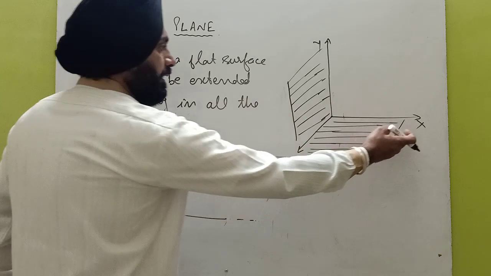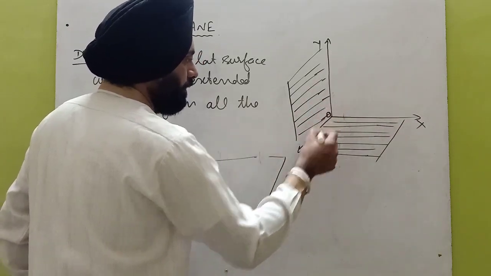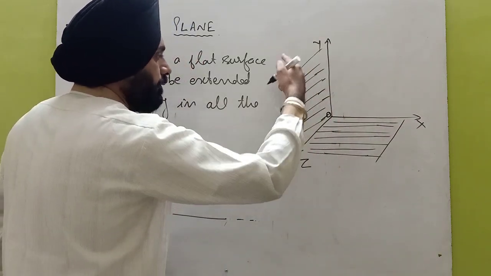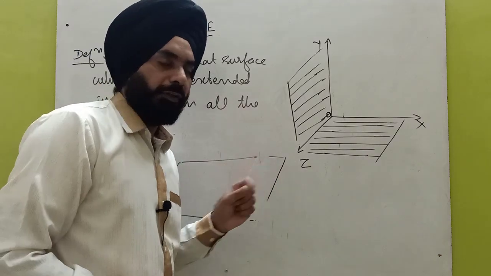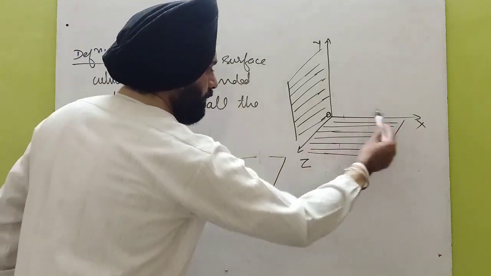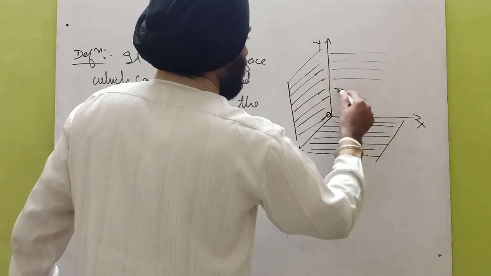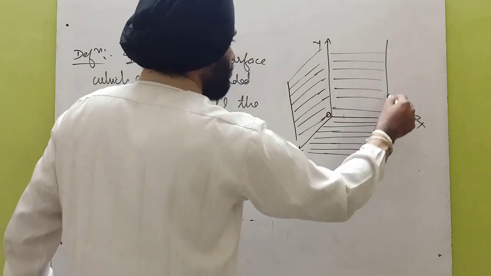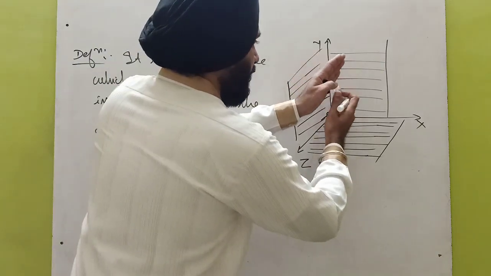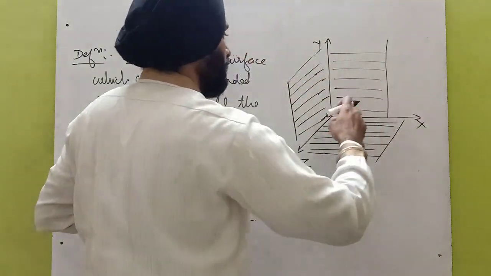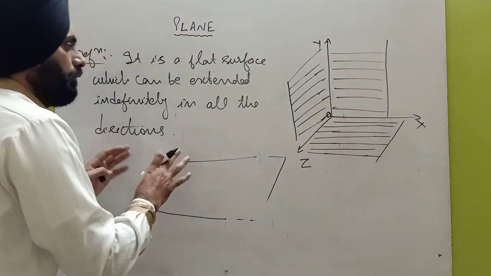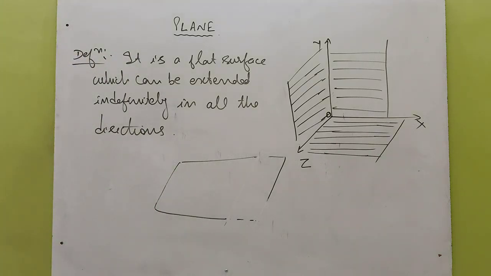So consider x-axis, y-axis and z-axis. This is the origin. This plane is called the xyz plane, as you have read in the +1 class also. This is the xz plane. Similarly, this plane is the xy plane. This can be extended in all the directions. So this is the basic definition of a plane.